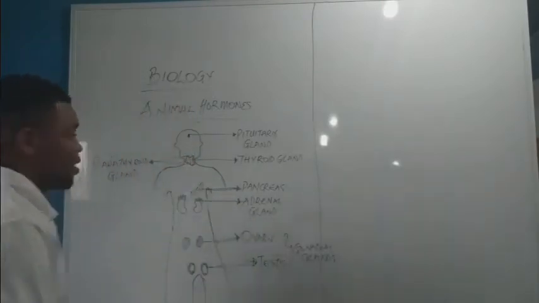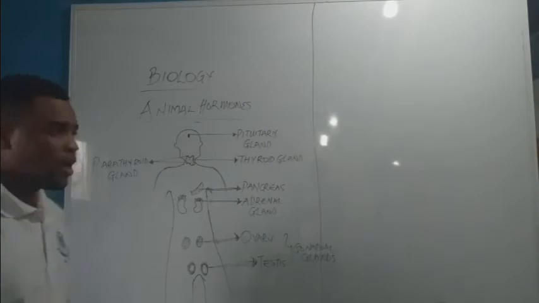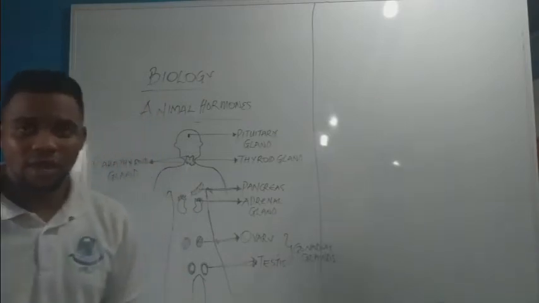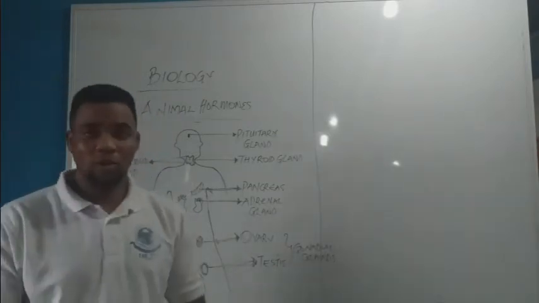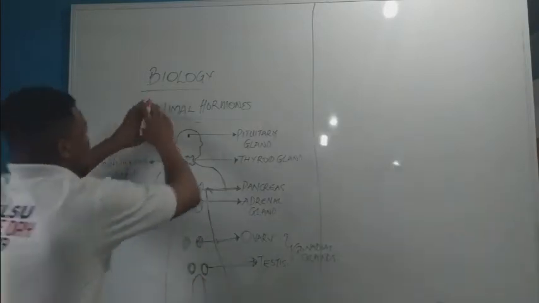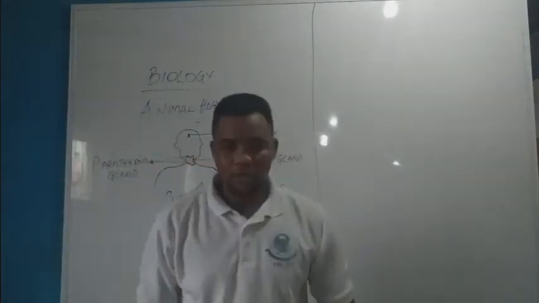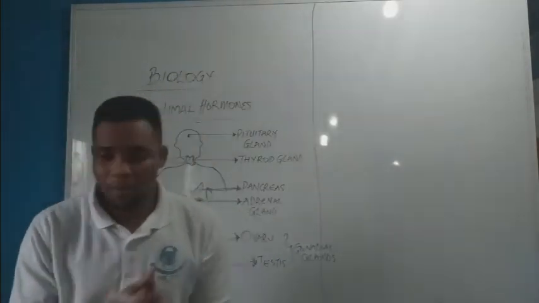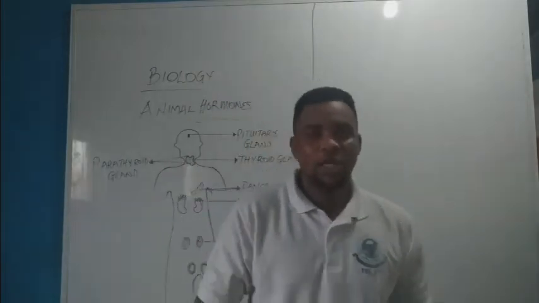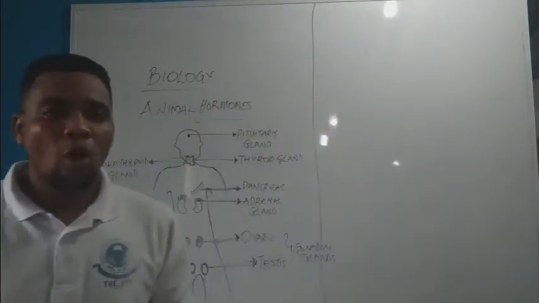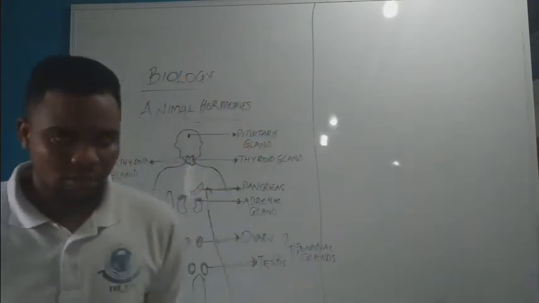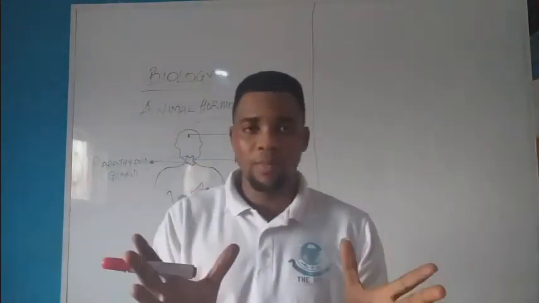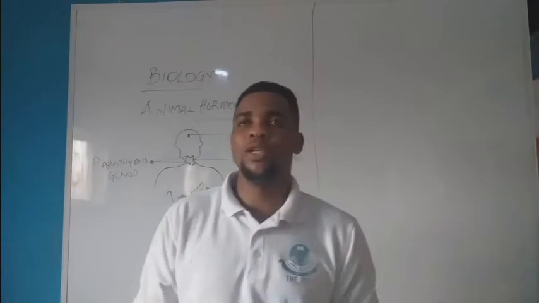Now, today, my name is Ifemeni Christian-Derrick. I'll be taking you guys to biology and the topic human hormones, animal hormones found in humans. So it can also be called human hormones. Now, animal hormones can be defined as the secretion of biochemicals in the body in order to control all metabolic processes.